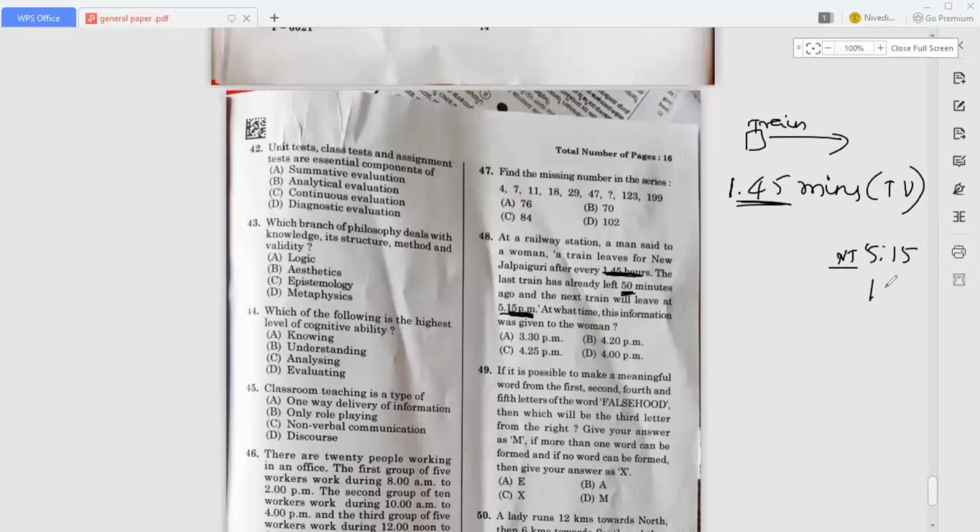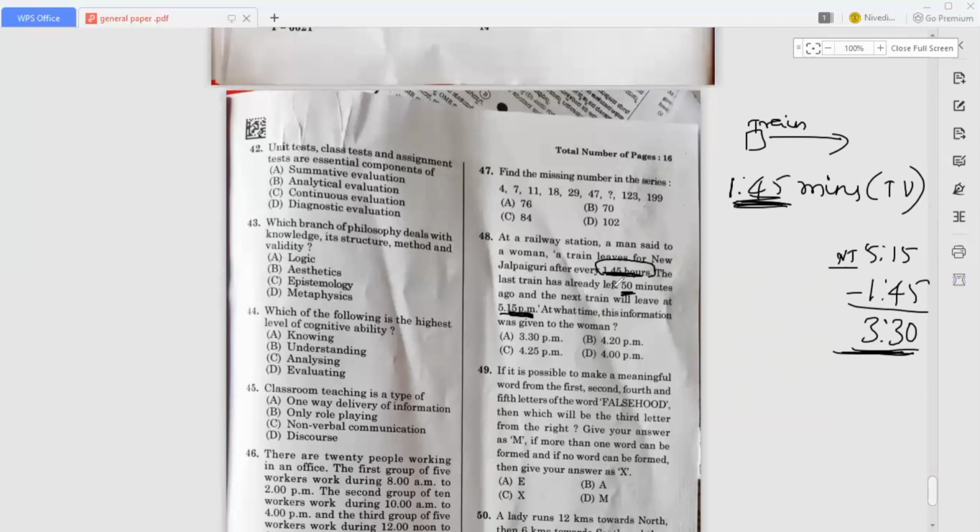So here we have to subtract this 1:45. Okay, so we got 3:30. Okay, the timing is 3:30, because 5:15 is when the next train will leave. So this time variation is what they mention, because after every 1:45 the train will arrive. So when we got these two, we got 3:30.